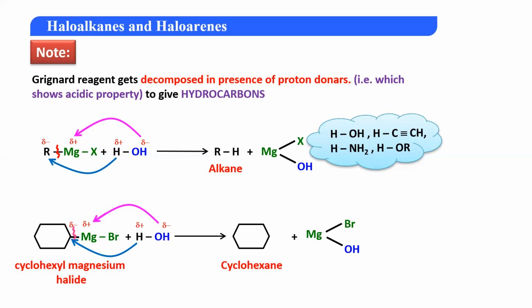तो ध्यान रखना है इसमें, अभी तक जो हम लोग ने use देखा है Grignard reagent का, is to produce alkanes. And how will you produce alkanes? By simply treating Grignard reagent with a proton donor. Proton donor कौन से species होंगे? Water या alkyne या ammonia या alcohol. You can have any of these species which can act like a proton donor. जो भी बचा हुआ हिस्सा है वो मैग्नीशियम के साथ चला जाएगा, giving you either MgOHBr या MgNH2Br or MgORBr, something like this.